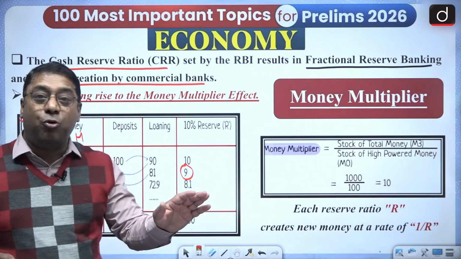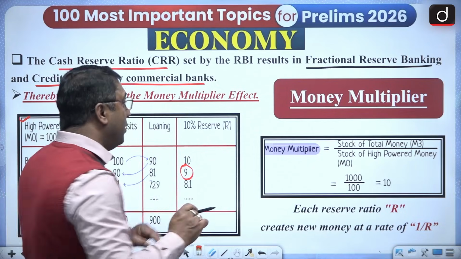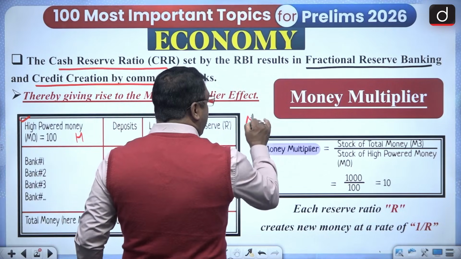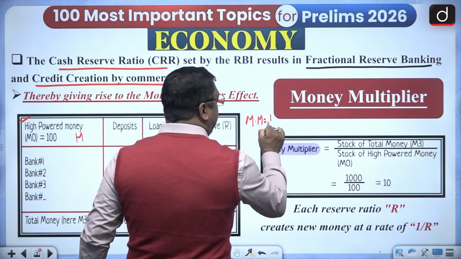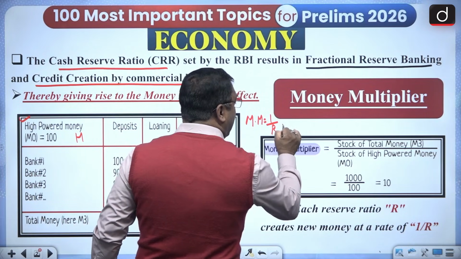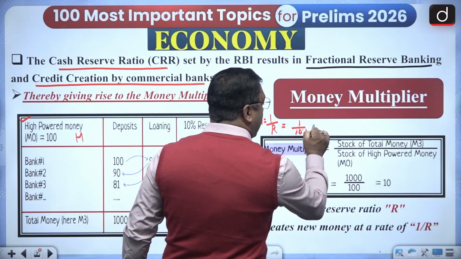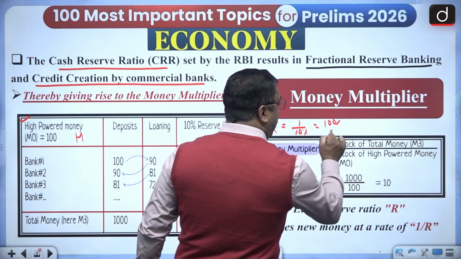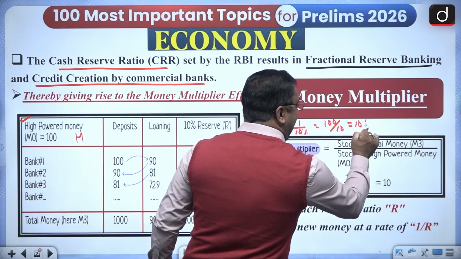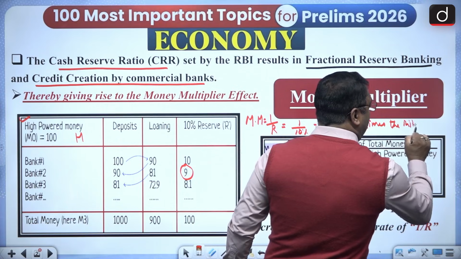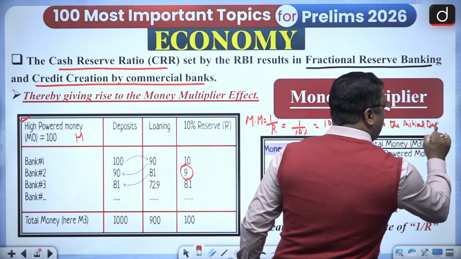The remaining 9 rupees is what? The reserve. Now when we are talking about money multiplier, always remember money multiplier depends upon 1 upon R. That is 1 upon 10%. So 10% means 100 upon 10, that is 10 times the initial deposit.